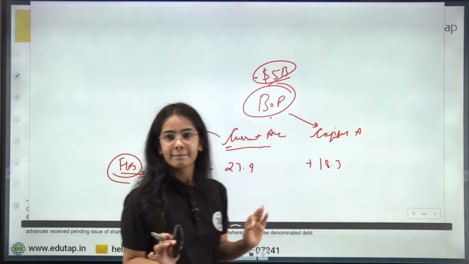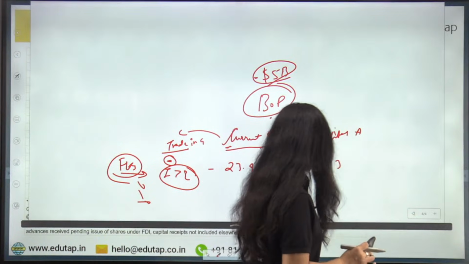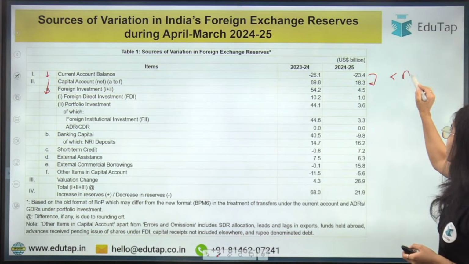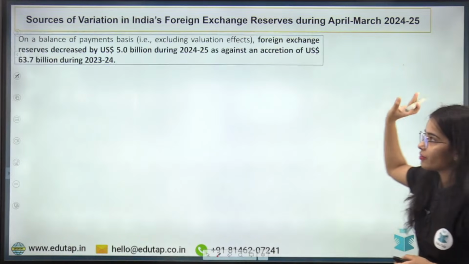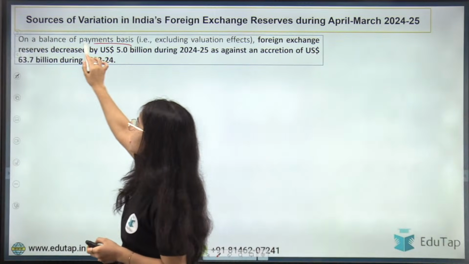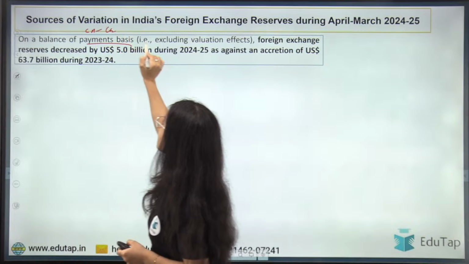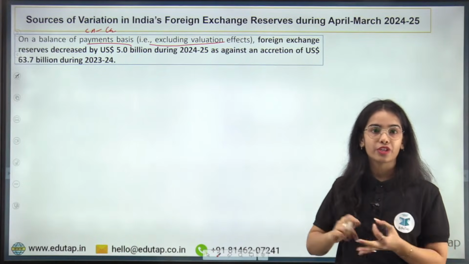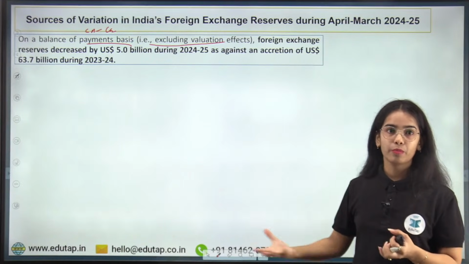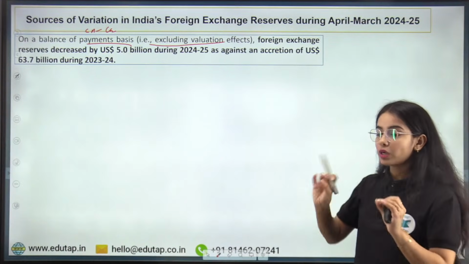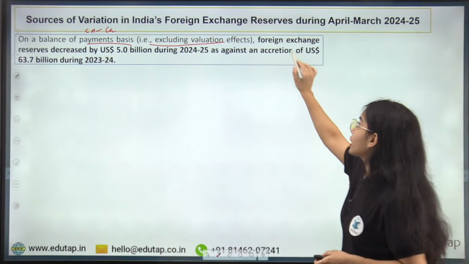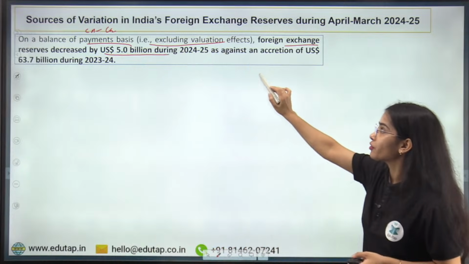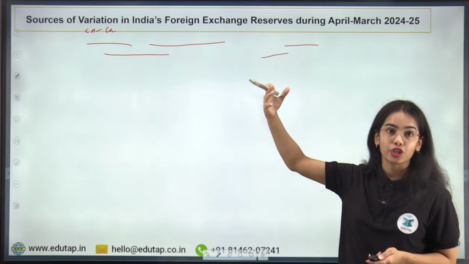Got it? Yes, very good. So this is the idea that the total deficit is $5 billion, so we have to release $5 billion. On a purely balance of payment basis, on the current account and capital account basis, excluding the valuation effect, which we will consider in the coming points, the foreign exchange reserves decreased by $5 billion during 2024-25.